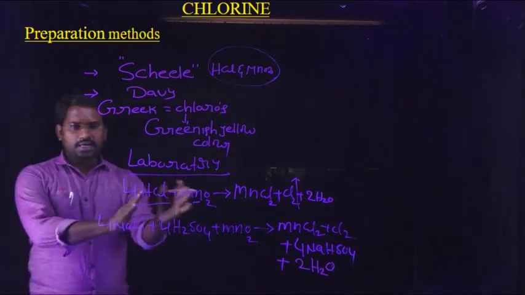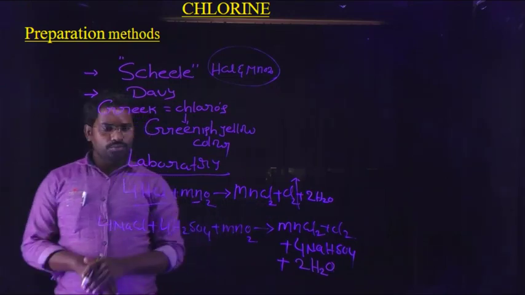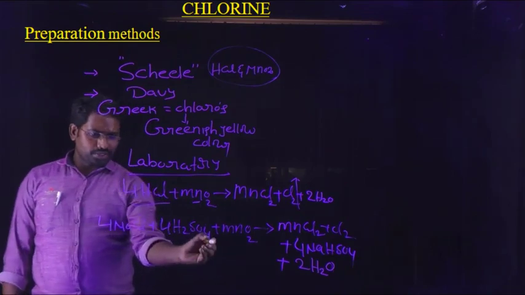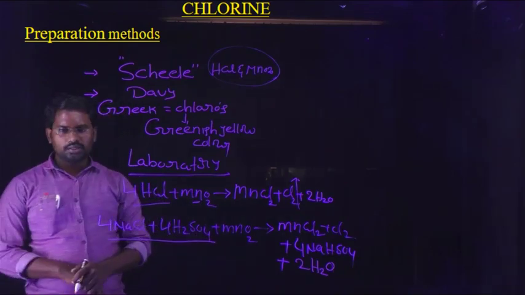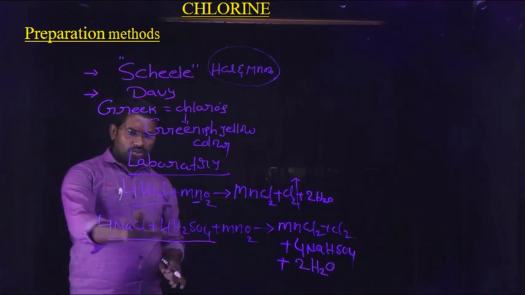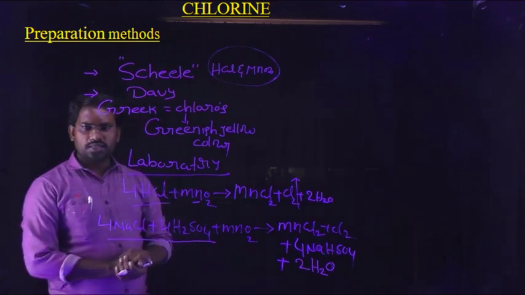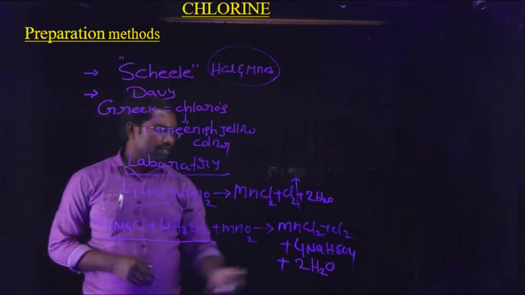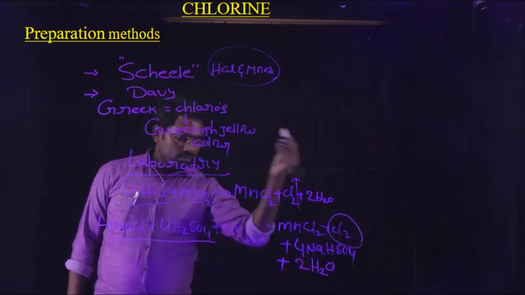So HCl reacts with manganese dioxide to form chlorine, and in place of HCl, the mixture of sodium chloride and sulfuric acid can react with manganese dioxide. Here also chlorine gas will be formed.